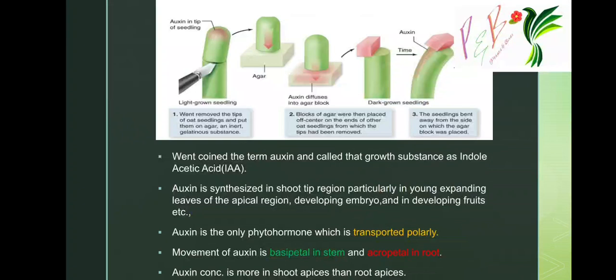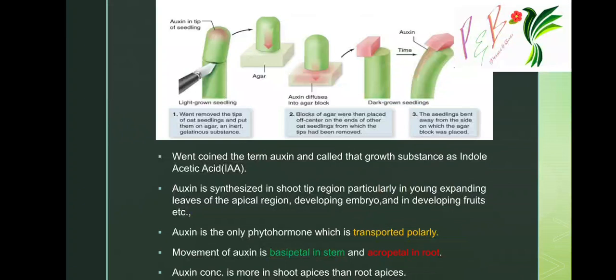Movement of auxin is basipetal in stem. Basipetal means from upward to downwards, and acropetal means lower to upper. In root tip it will be synthesized and go to the root starting point, means upward. Upward movement of auxin seen in root is known as acropetal movement. Basipetal means upper to lower.